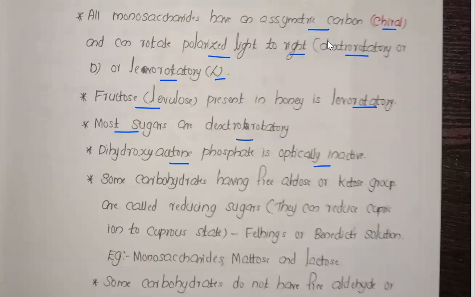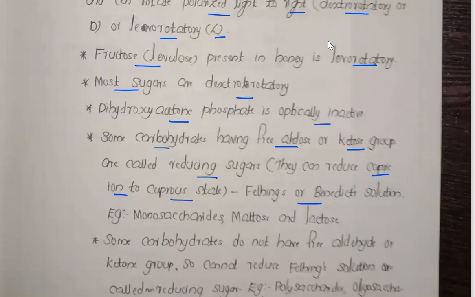Some carbohydrates having a free aldehyde or ketone group are called reducing sugars. So remember, it's very important. Reducing sugars are carbohydrates having a free aldehyde or ketone group. They can reduce cupric ions into cuprous ions. It's a condition. Fehling's or Benedict's solution is an example for this. Monosaccharides, maltose and lactose are examples of reducing sugars.